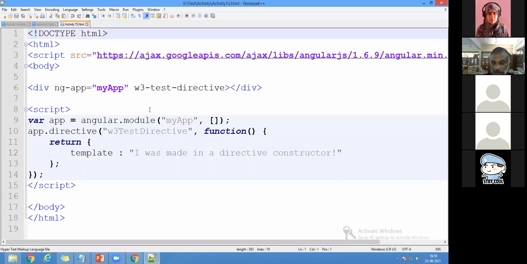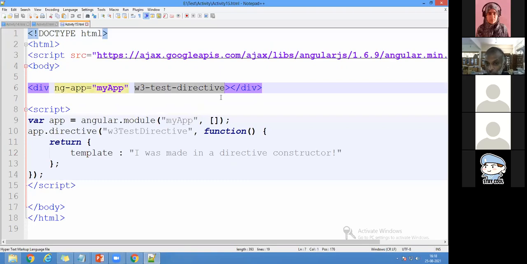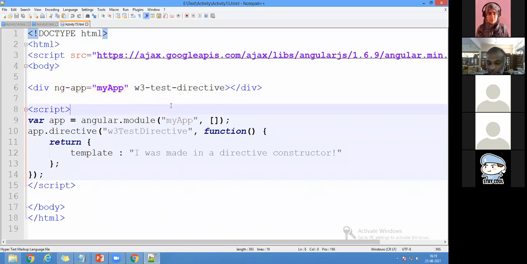And now when I come to activity 15, this is another thing. These are directives, predefined directives. It is not a user-defined directive. You cannot create your own directive. It is a predefined directive. I'm going to create one directive, right? So you can see here, once again, I'm writing app name, it is my app.